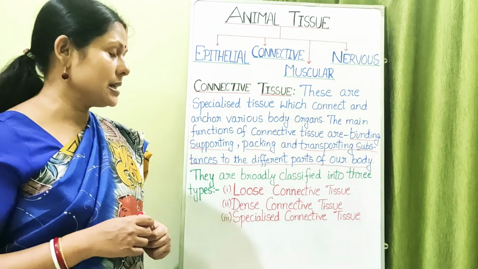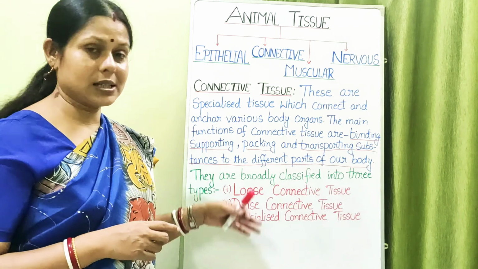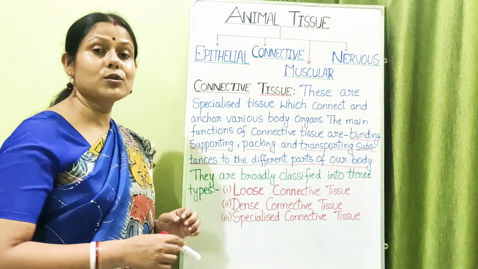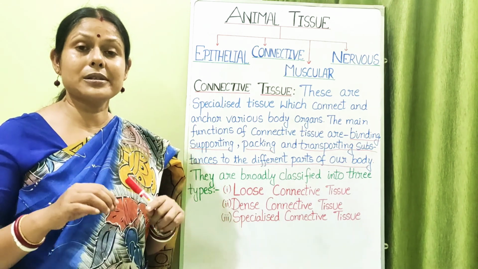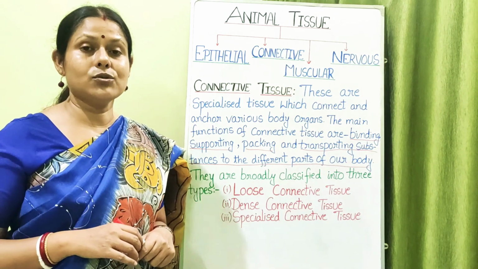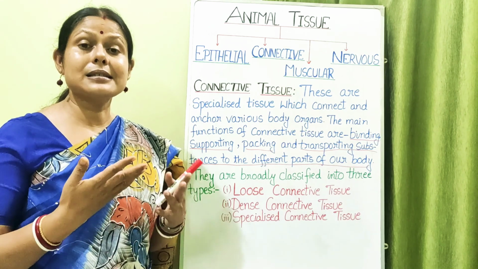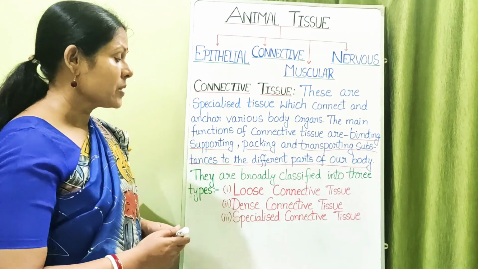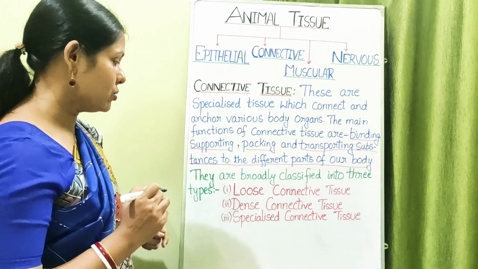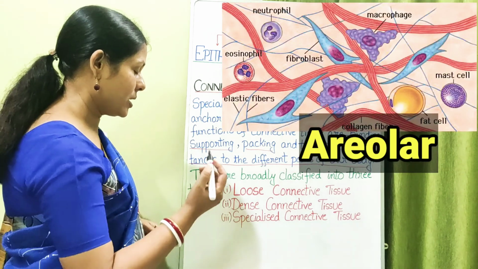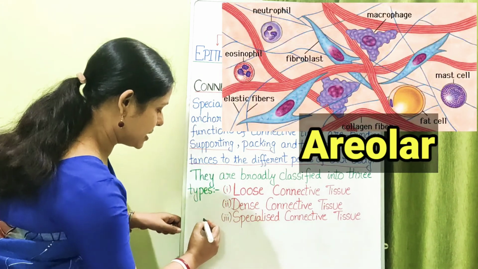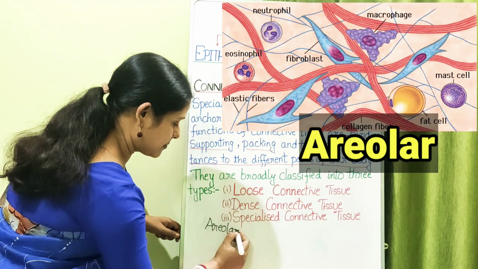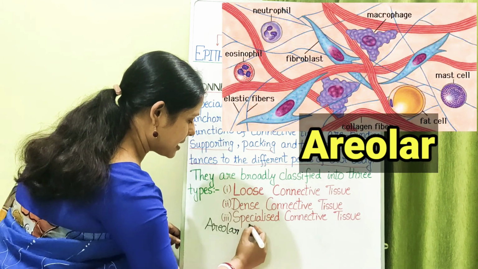Okay, now we will be taking upon one by one the various kinds of connective tissues. So the first connective tissue is a loose connective tissue. As the name suggests, the loose means what? Here the cells which are present in the matrix of the connective tissues, they are loosely arranged, they are scattered. Okay, what are these two types of loose connective tissues found? One is your areolar connective tissue and the other one is your adipose tissue. Okay, areolar. Okay, so let us write it. So areolar and adipose.